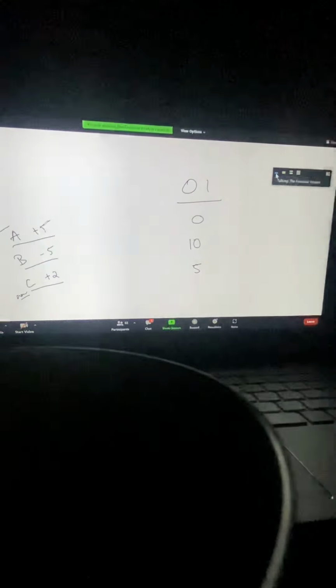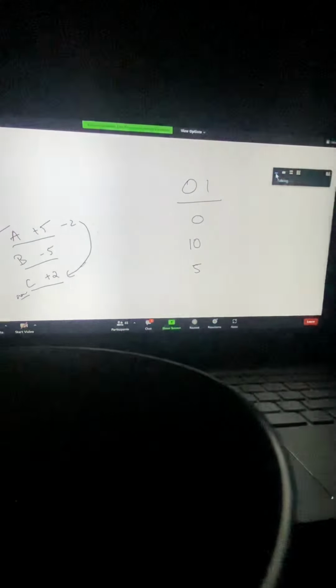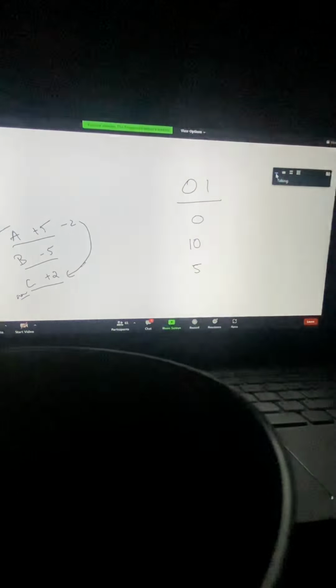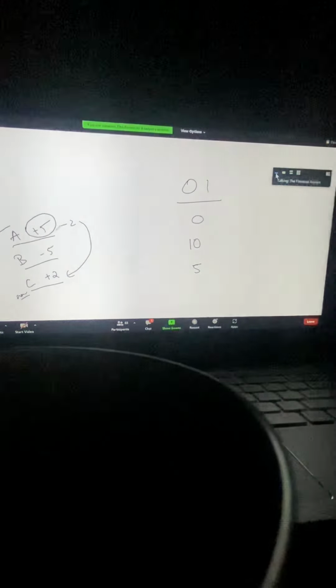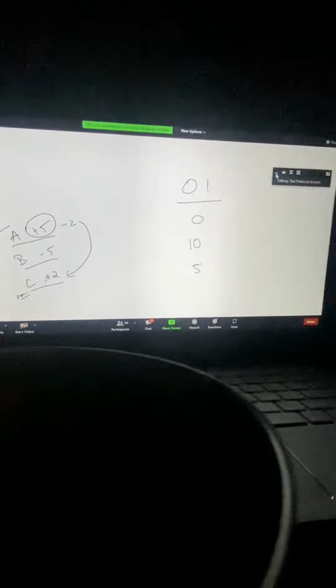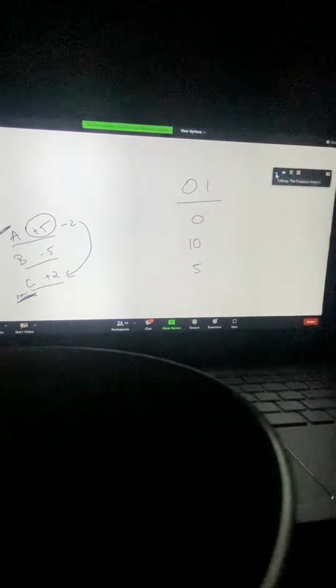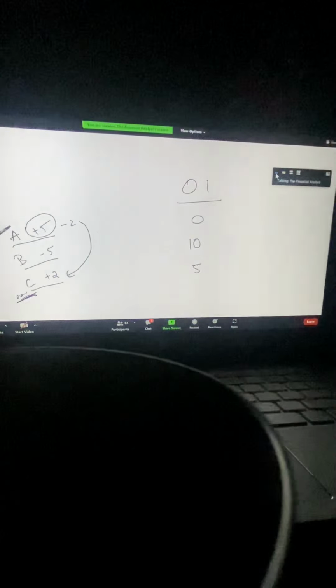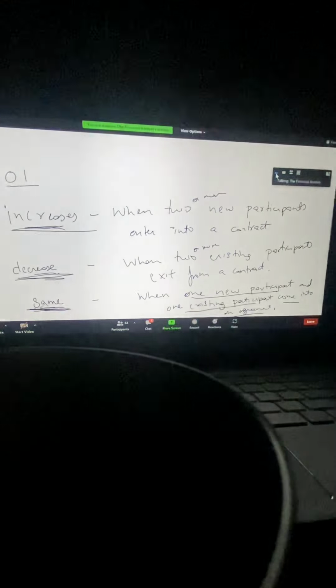A is having 5 contracts that he had bought. So out of 5, he sells 2 to C. Okay. A had 5 contracts that he had bought. Out of these 5, he's selling 2 to C. Okay. Now what is happening? One new participant and one existing participant is coming into an agreement. Okay. So when this happens, what will happen? Your OI will remain same.